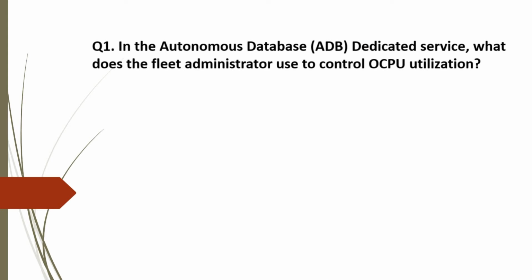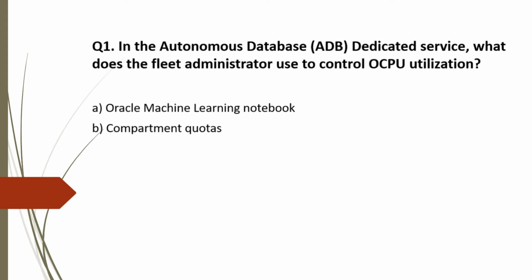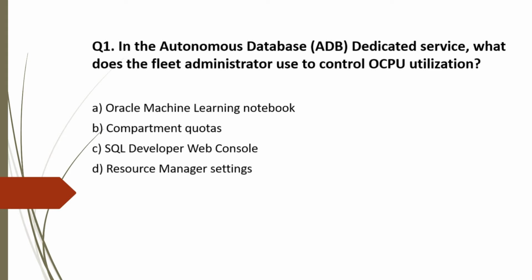Question 1. In the Autonomous Database Dedicated Service, what does the fleet administrator use to control OCPU utilization? And the options are A. Oracle Machine Learning Notebook, B. Compartment quotas, C. SQL Developer Web Console, and D. Resource Manager Settings. Now analyze the options.